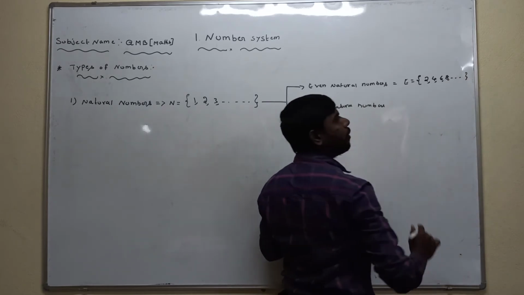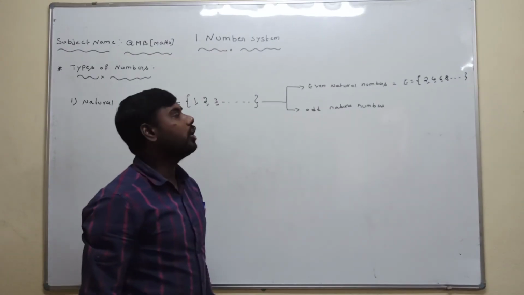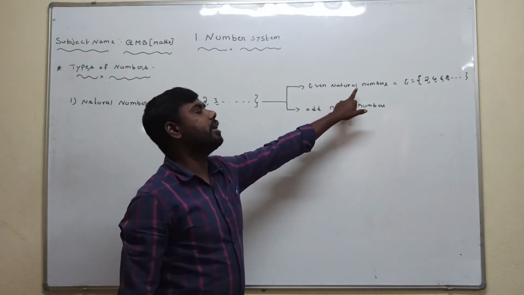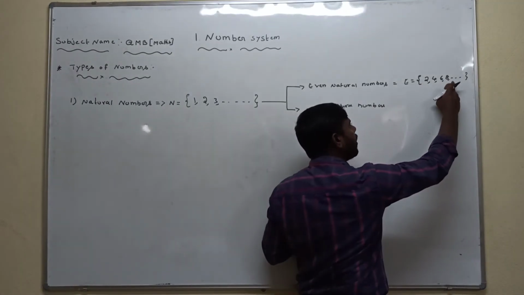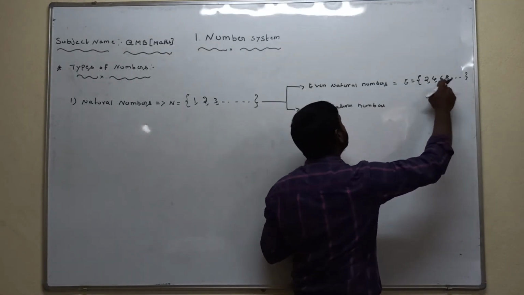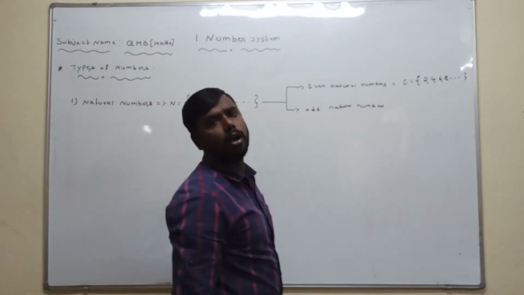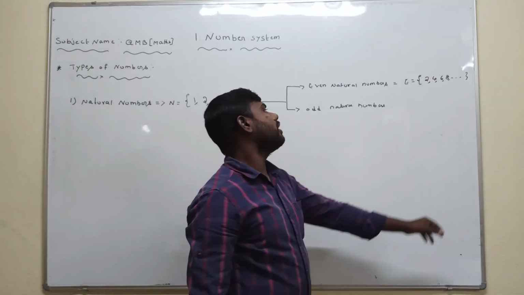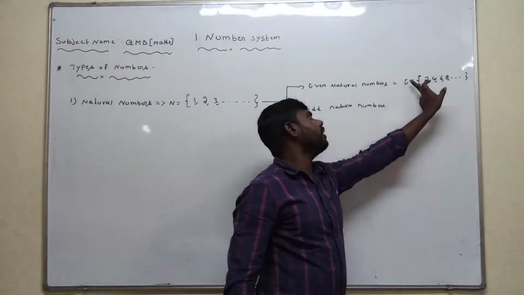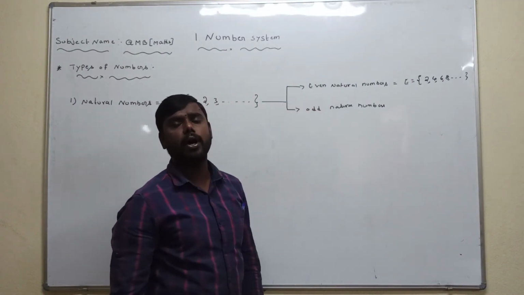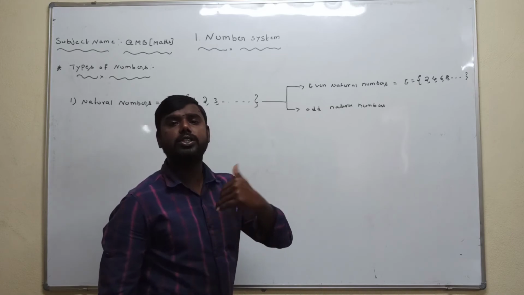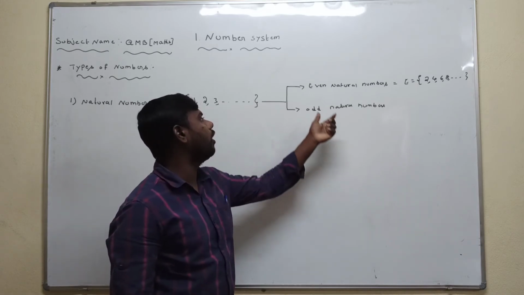All these numbers are divisible by 2. The set of even natural numbers is denoted by capital E.